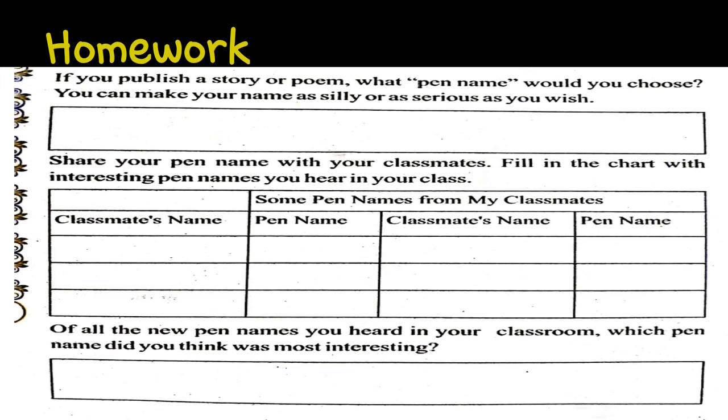It is just a way of learning the exact meaning of a pen name. So dear students, please keep it as professional as it can be. Don't take it personally. Try to learn what exactly a pen name is. So for the last part, of all the pen names which you will hear about or learn about your classmates, pick the most interesting one you find, and also you have to tell me the reason why you have chosen that. So dear students, if you are not able to write in the comment section, you have to write it on a paper, click a picture of it, and WhatsApp it to my WhatsApp number.